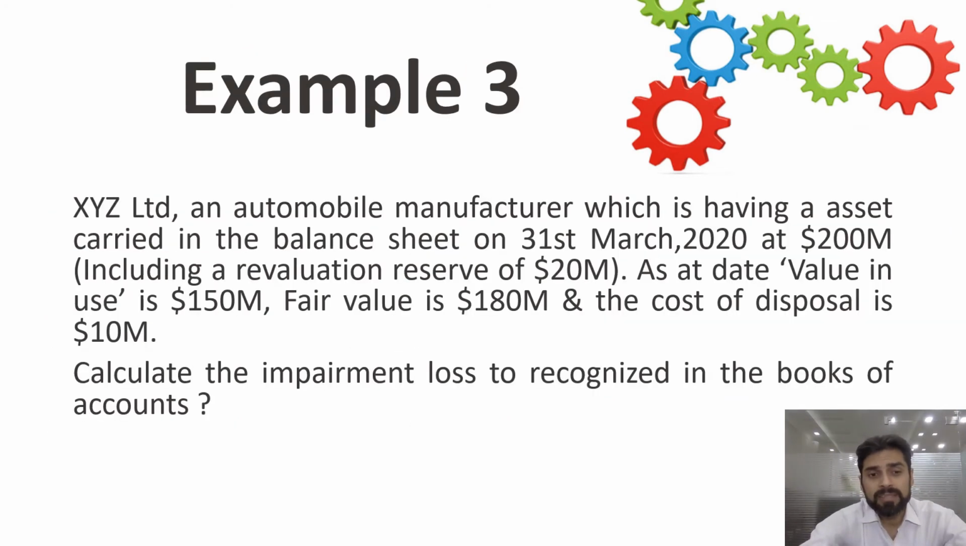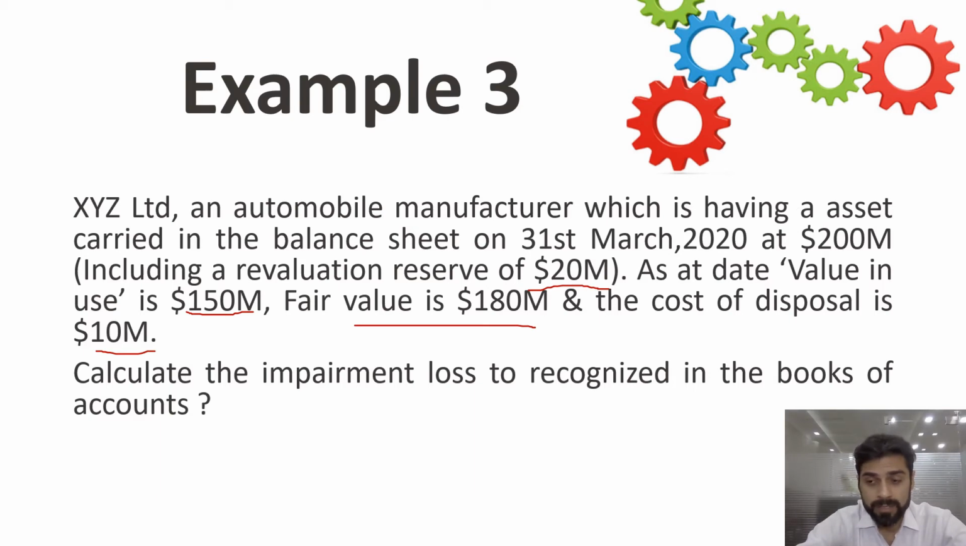Let's take another example. XYZ Limited is an automobile manufacturer having an asset carried in the balance sheet on 31st March 2020 at 200 million, including a revaluation reserve of 20 million. That means the asset was revalued earlier, and the revaluation reserve of 20 million is there. As at date, value in use is 150 million, the fair value is 180, and the cost of disposal is 10. So fair value less cost of disposal will be 170, and the value in use will be 150. The higher of these two is 170, so the recoverable amount here will become 170 million.